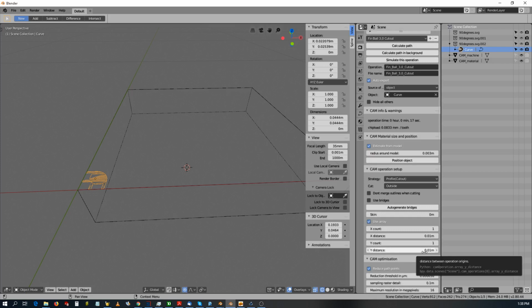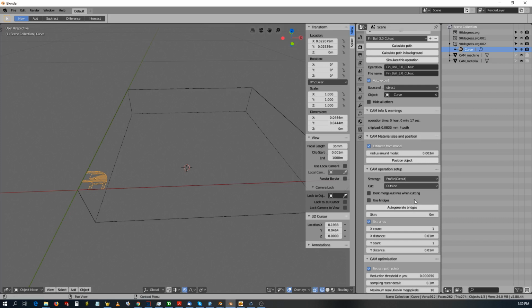and the distance needs to be the full distance. So the dimension of my piece is on the x direction 44 millimeters. I need to add the distance of my drill bit, which is 3.125 millimeters. So I will use, let's say, 48 millimeters, just for good measure, and you could use a little more.